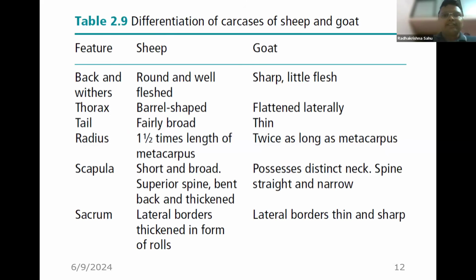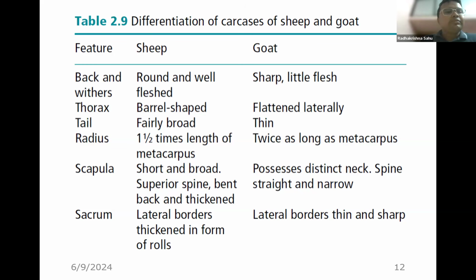As we summarize, we should remember a few important things. First of all, the scapula: the superior spine, which is straight and narrow in case of goat, but bent back and thickened in case of sheep. It is very distinctive. Similarly, the sacrum: lateral borders are thickened in case of sheep, while thin and sharp in case of goat.